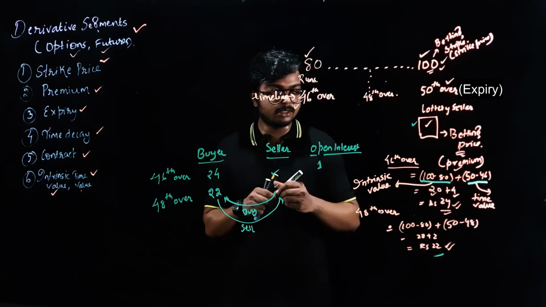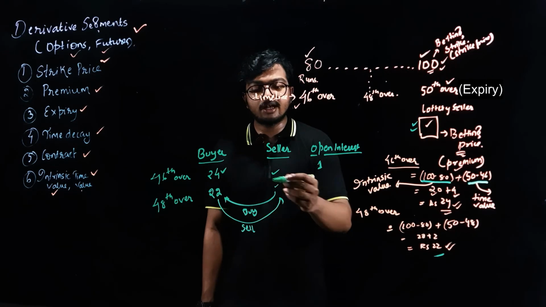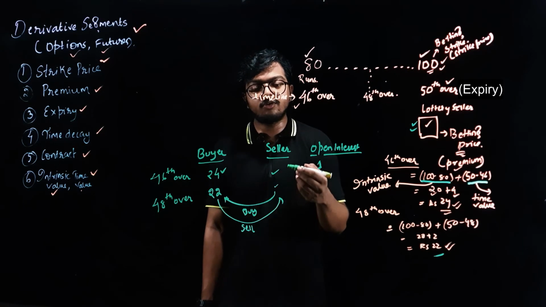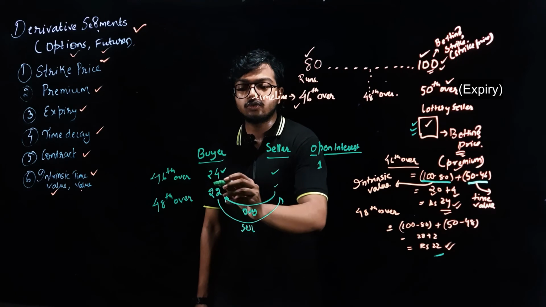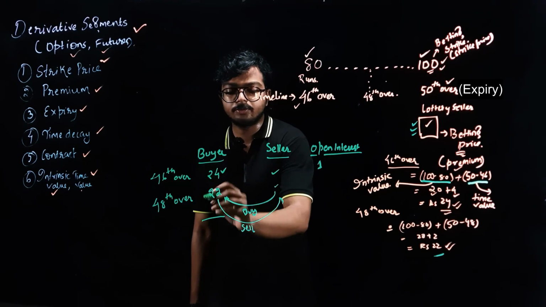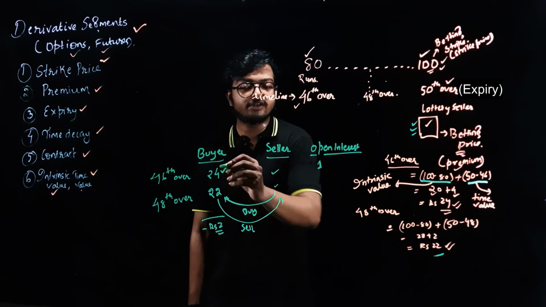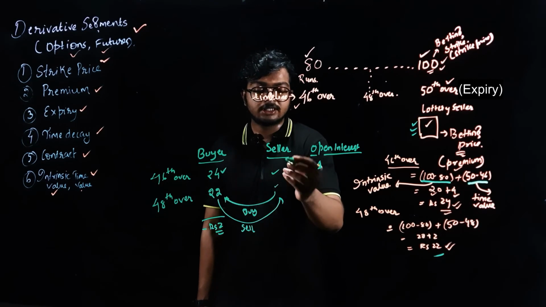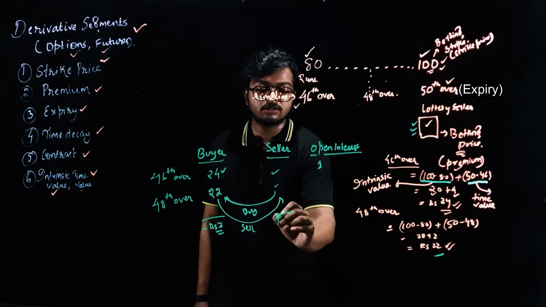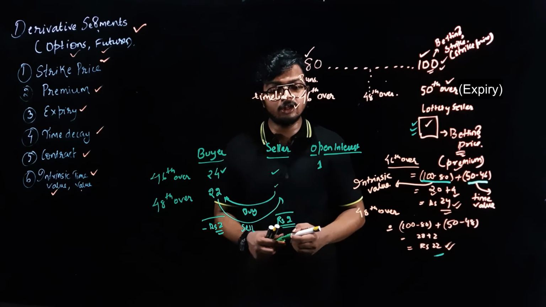You had the lottery ticket at price 24, and now the seller is asking to buy that same lottery ticket at 22 rupees. So what is your loss here? You would be making a loss of 2 rupees, because you purchased it at 24 and now you are selling it at 22. How much profit would the seller make? 2 rupees, the same amount that you lost.